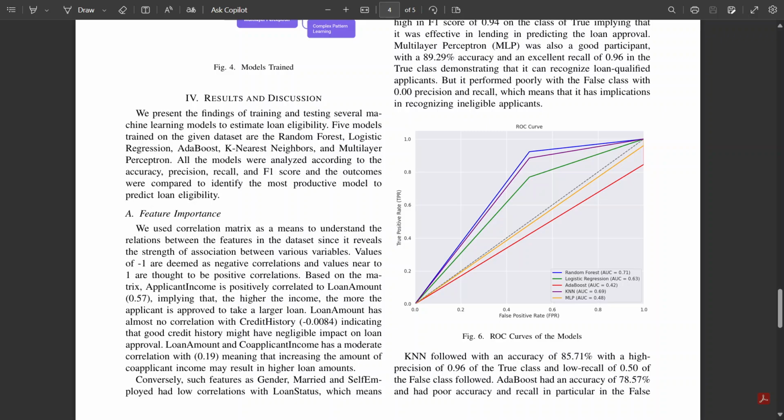These make sense, as these are all key financial indicators. For instance, a higher income often allows for a larger loan. On the other hand, we discovered that features like gender, marital status, and self employed status had very little impact on loan eligibility.